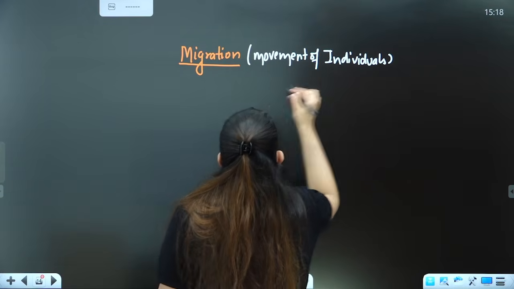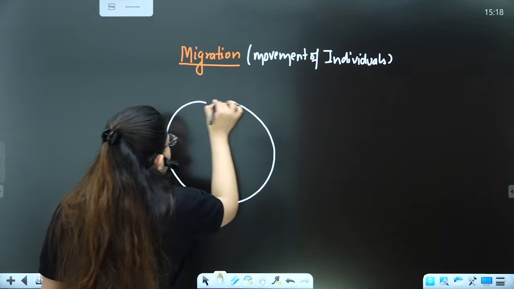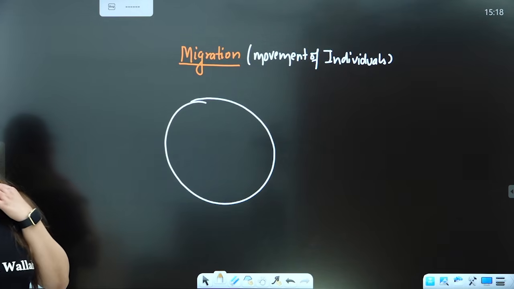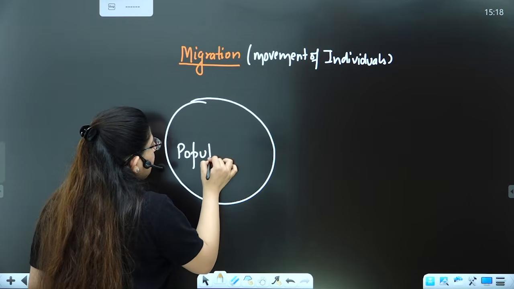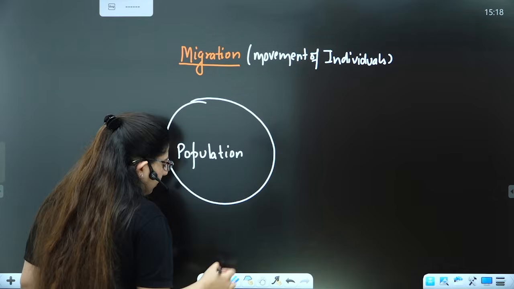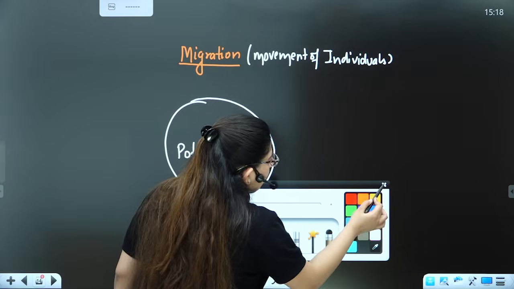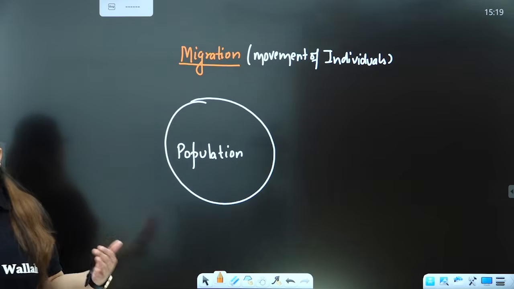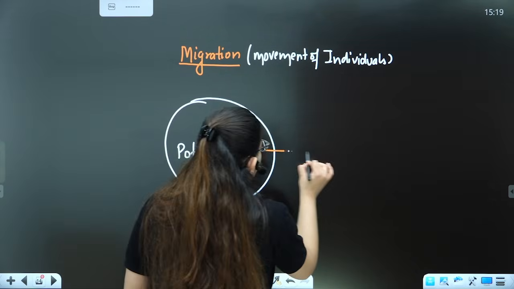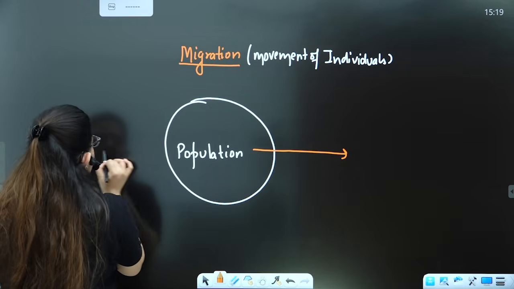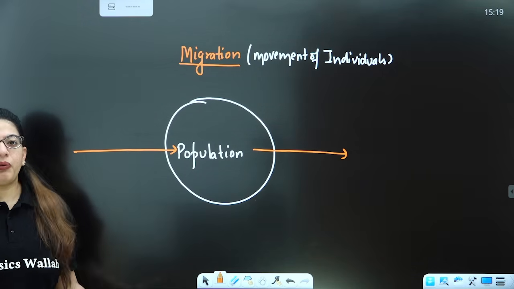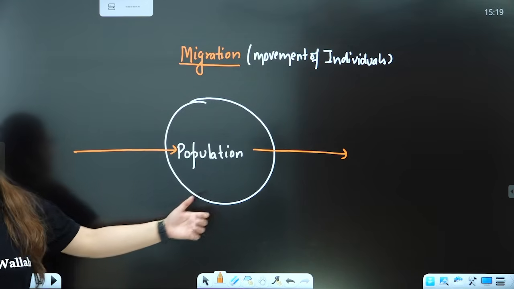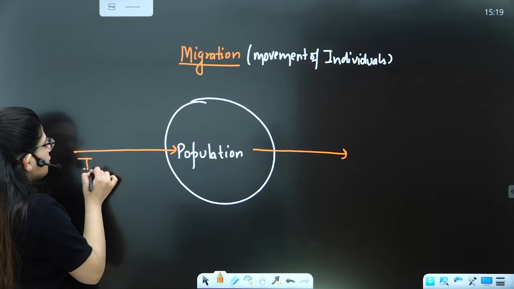So there are two things. A person can move out of a population or into it. If this is a population, for example the country India, there are people who are moving out of the population and people who are moving inside it. If a lot of people from Nepal and Bangladesh are entering our country, immigration is happening.